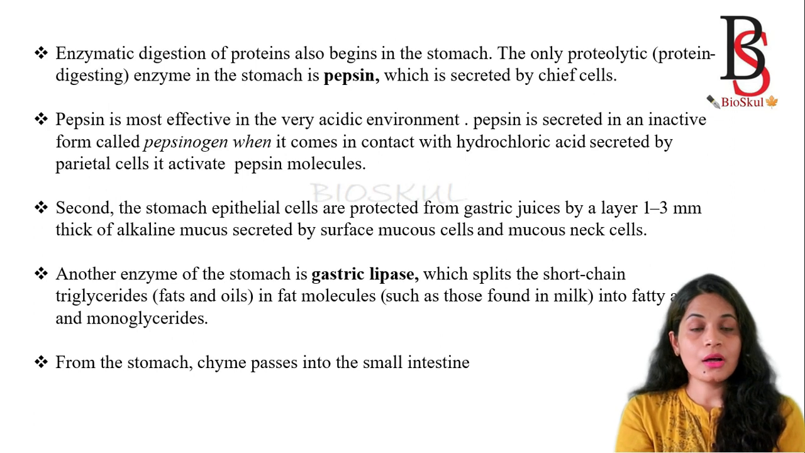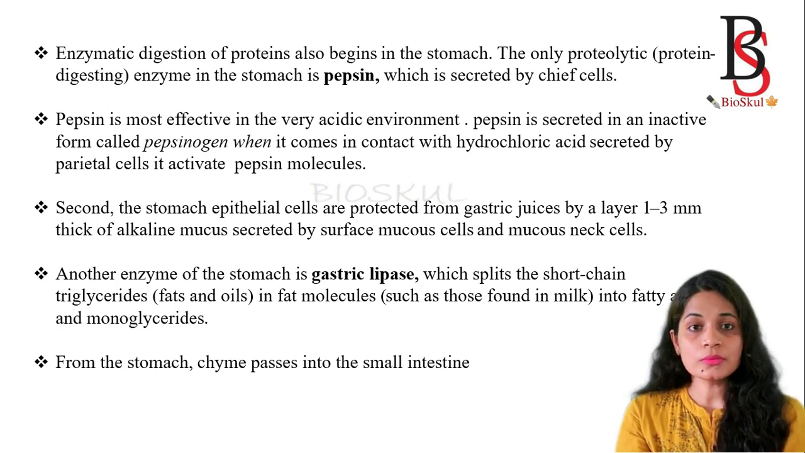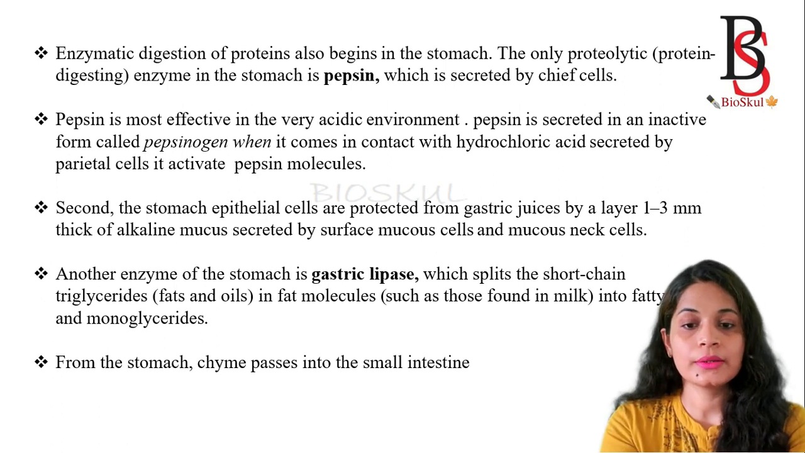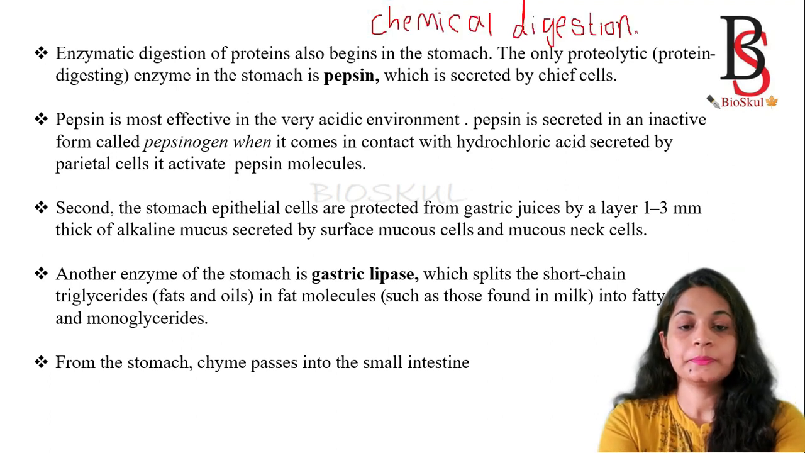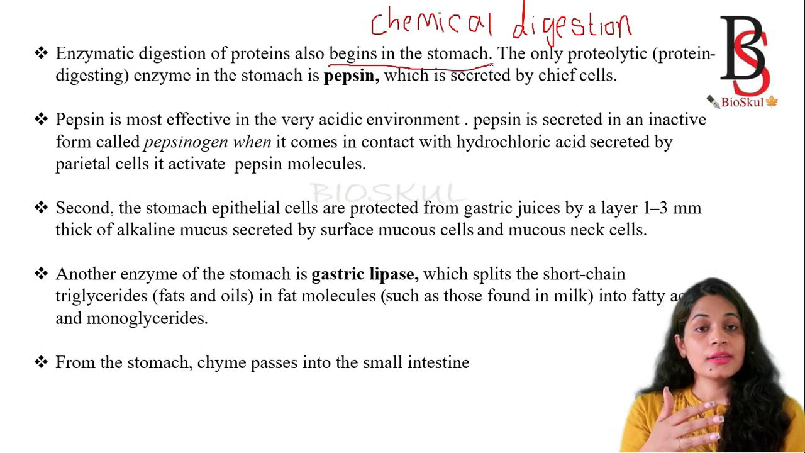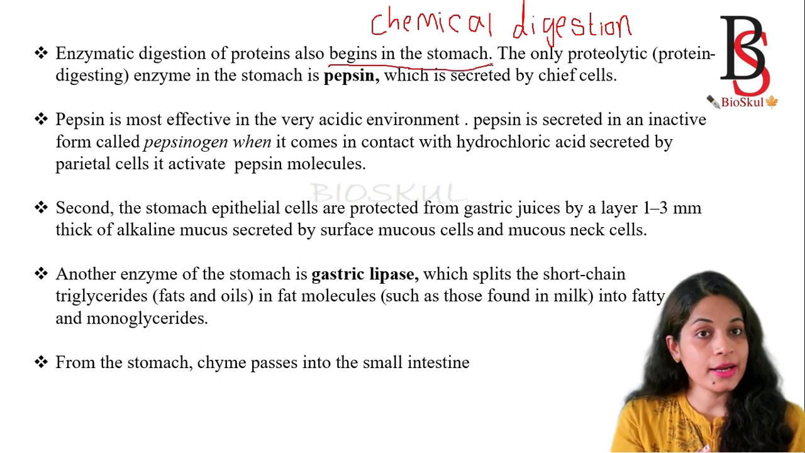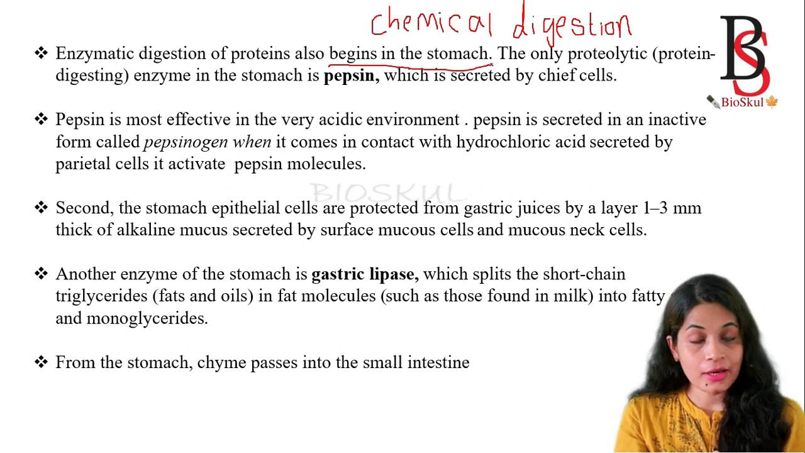So that's all about the mechanical digestion in the stomach. Now we come to chemical digestion in the stomach. Enzymatic digestion of protein begins in the stomach. In the mouth, the digestion of carbohydrate started; in the stomach, digestion of protein starts.